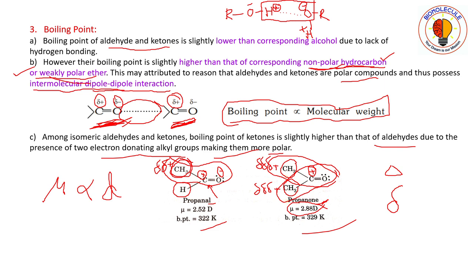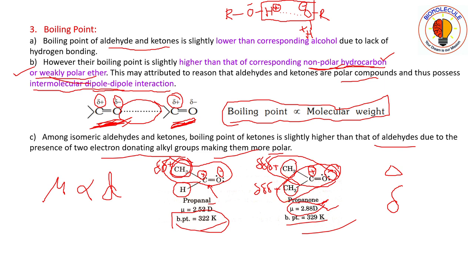As you can see here, two methyl groups bear a positive charge and the oxygen has a negative charge. So the two methyl groups have separated the charges much more as compared to propanal. So here the dipole moment is more, and because of that the boiling point of propanone is also larger as compared to the boiling point of propanal, because two alkyl groups make the molecule more polar.